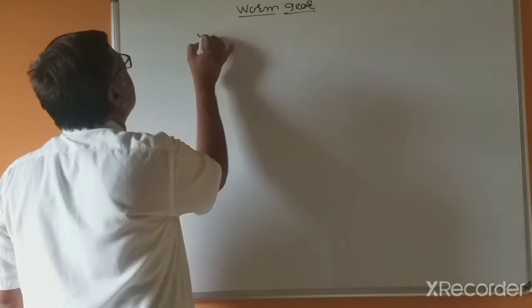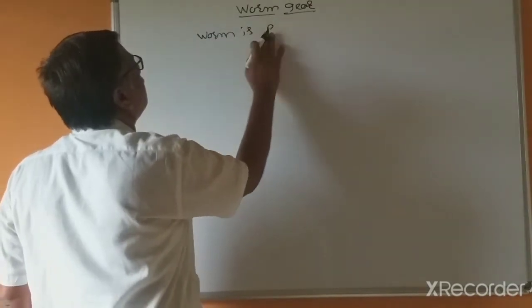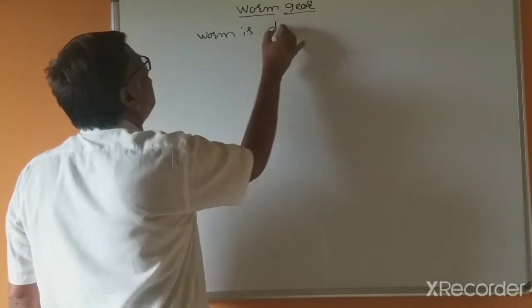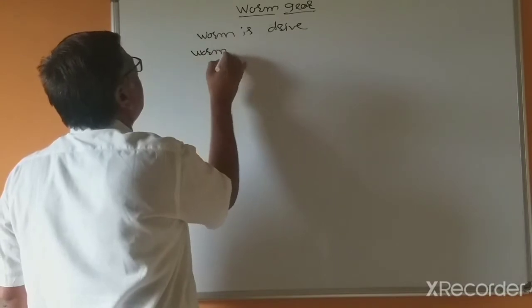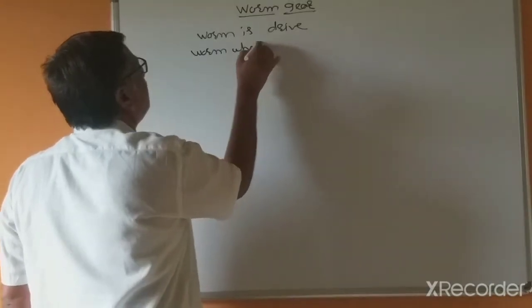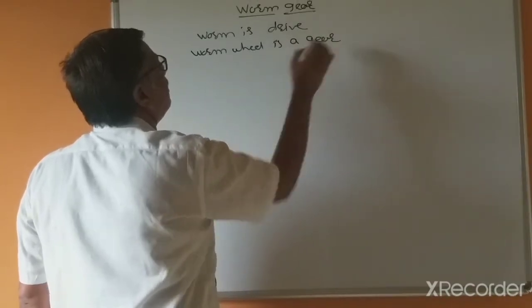One is the worm, which is the drive, and the worm wheel is a gear.